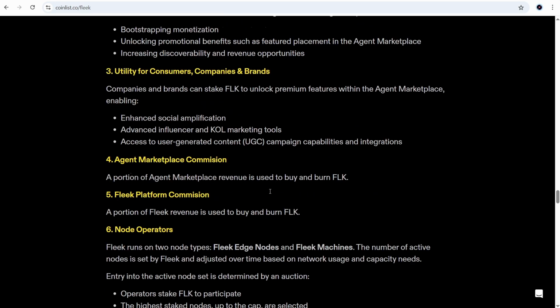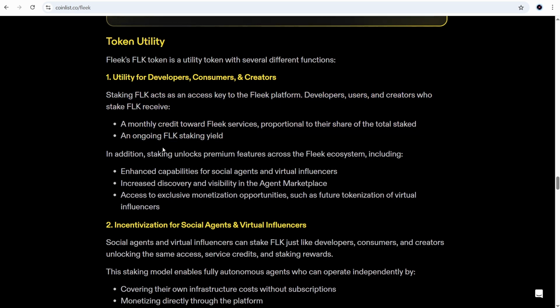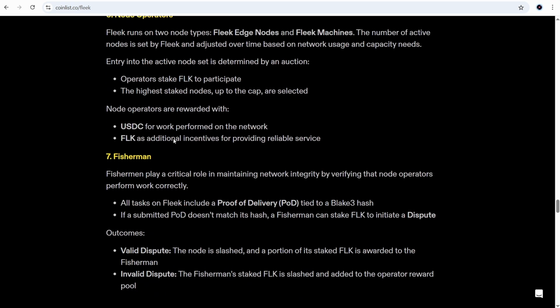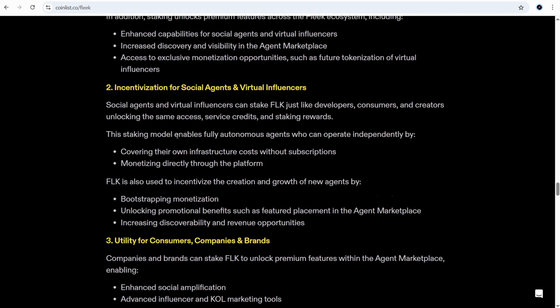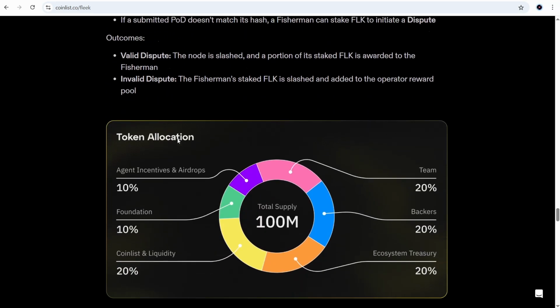I want to show you the token utility. Staking FLK acts as an access key to the Fleek platform. Developers, users and creators who stake FLK receive, you can read all of this, the utility of the token is really good. It only remains to hope that Fleek will be accomplished and demanded by real users.